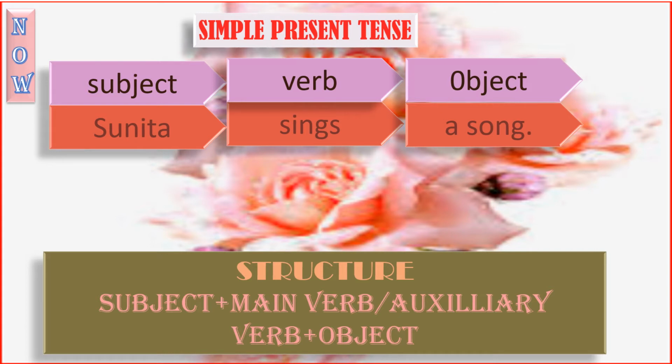Since the subject is singular, the verb is also singular, and we have taken a main verb here. That means when I say sing, you can easily imagine what is the action that is taking place. Sunita sings a song, and this sentence is in simple present tense.